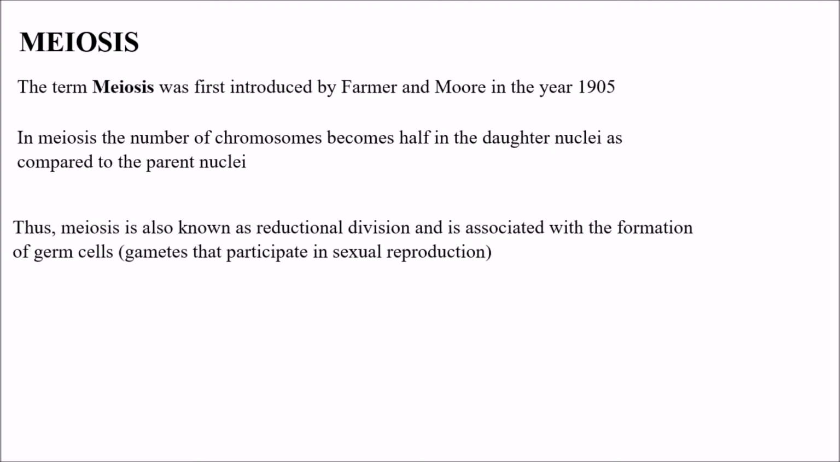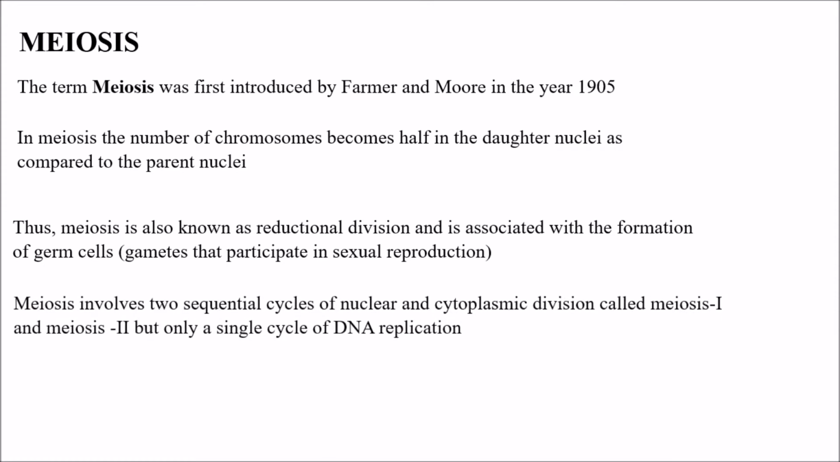So, we know what germ cells are. Germ cells are the gametes that participate in sexual reproduction. Meiosis involves two sequential cycles of nuclear and cytoplasmic division called meiosis 1 and meiosis 2, but only a single cycle of DNA replication occurs. So, meiosis has two cycles, meiosis 1 and meiosis 2, but only a single DNA replication takes place. At the end of meiosis 2, 4 haploid cells are formed.